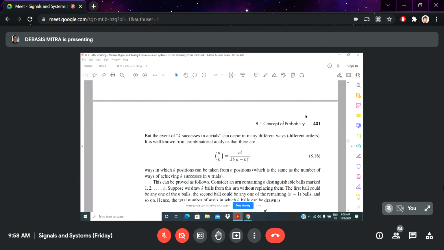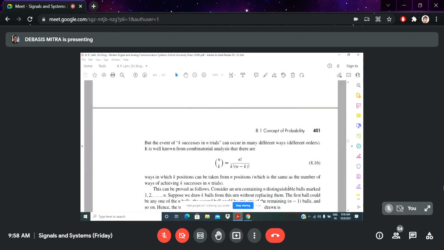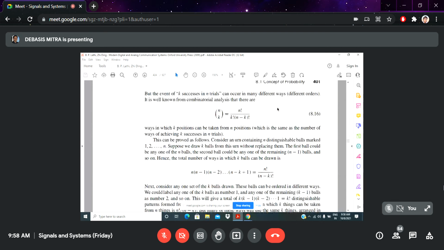So the combination of these two things can be calculated, and you already know about factorial calculation. So n factorial, k factorial and n minus k factorial can be used in your calculation of the probability. This is a very well known phenomenon, and please read it.